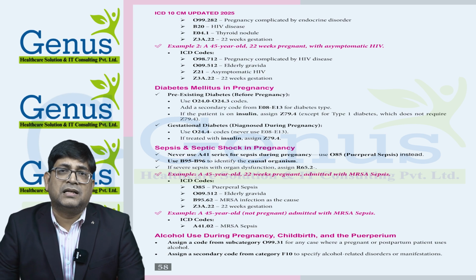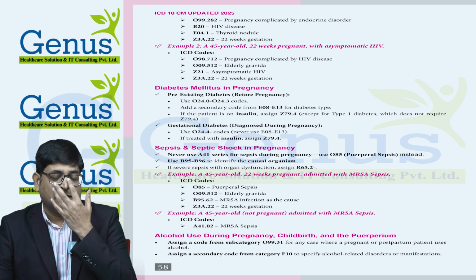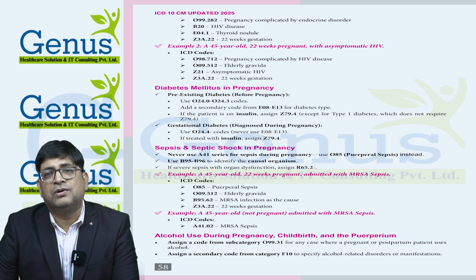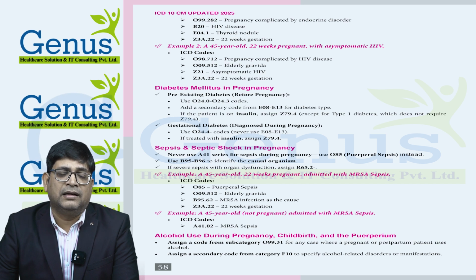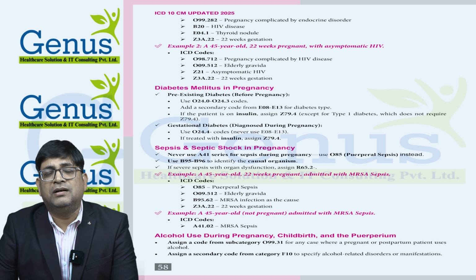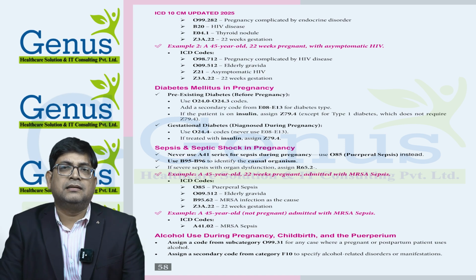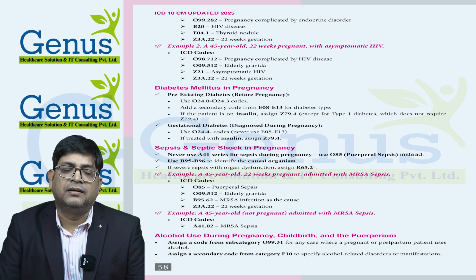But if the patient has gestational diabetes, we need to provide the gestational diabetes code from the O24.4 series, and there is no need to use an additional code for the diabetes. So with the gestational diabetes code, we cannot use the E08, E09, E10, E11 or E13 code. But if the patient is on insulin, then we can provide an additional code, Z79.4.